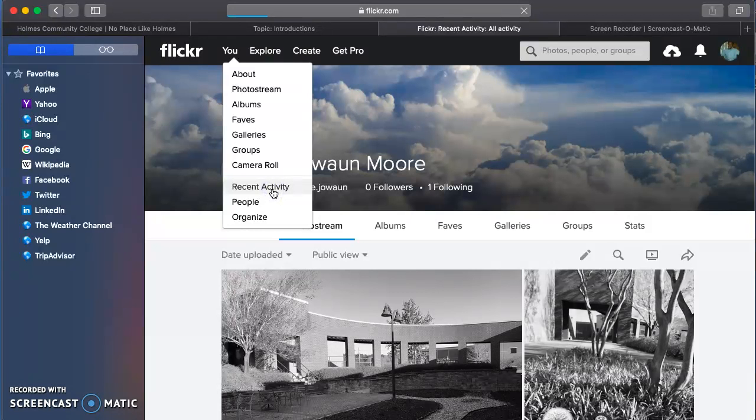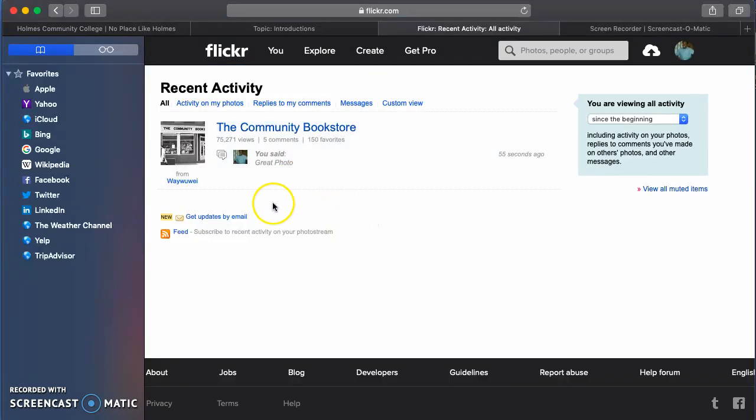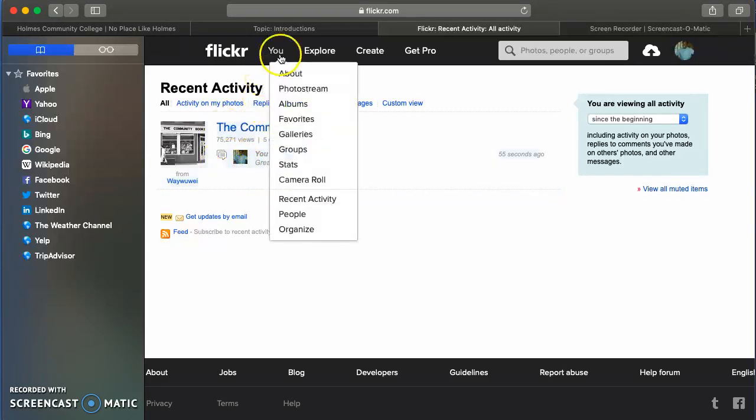Click on my recent activity. Shows my comment I just made 55 seconds ago on that post, on this black and white post right here, the community bookstore. It shows that I commented on it. That's one of my recent activities right here.